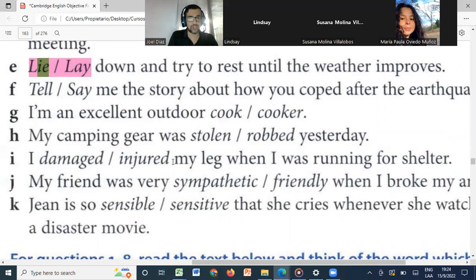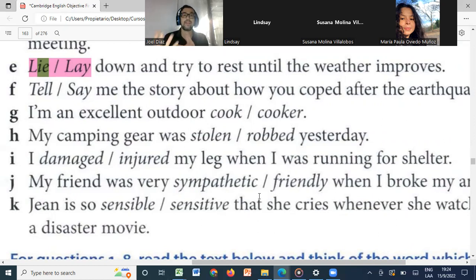What about I: I damaged or injured my leg when I was running for shelter. There's a collocation: injured. J: my friend was very sympathetic or friendly when I broke. Sympathetic, in this case, is very interesting.